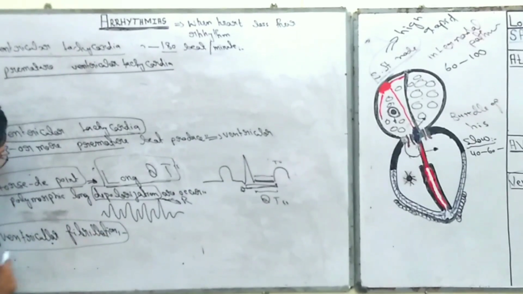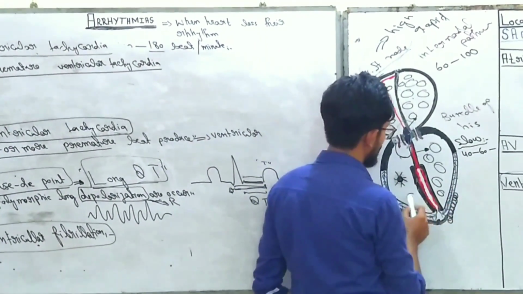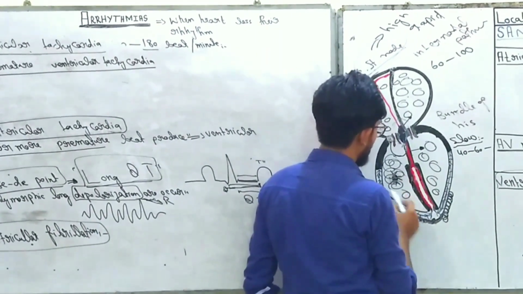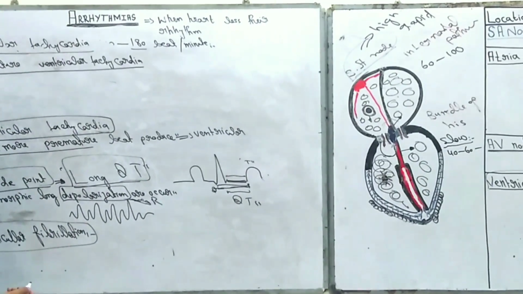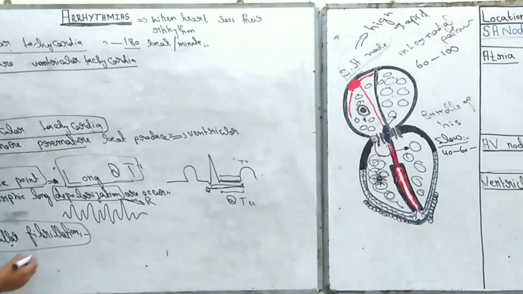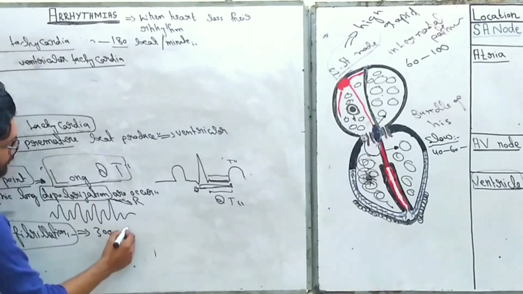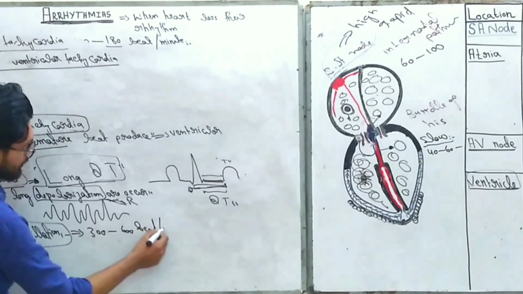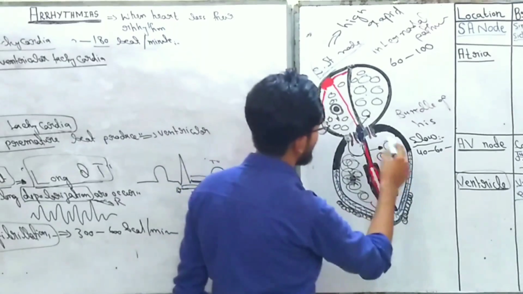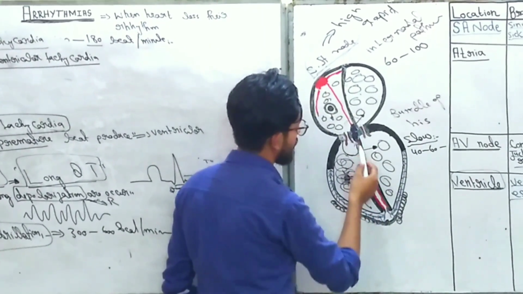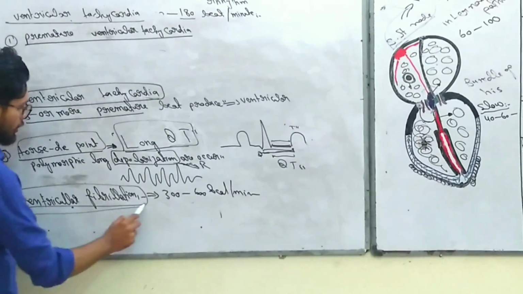The last one is ventricular fibrillation. And what is the meaning of ventricular fibrillation? Many reentry circuits are formed in the ventricles, and they discharge independently and rapidly, due to which the ventricles are depolarized for a prolonged time, that produces ventricular fibrillation, and the rate ranges between 300 to 600 beats per minute, right? So what really happens in ventricular fibrillation? In ventricular fibrillation, many foci are found in the ventricles. They discharge independently from the Purkinje system, due to which ventricular fibrillation occurs.